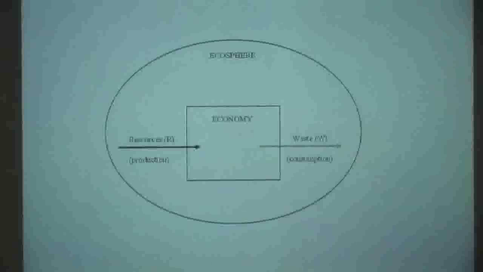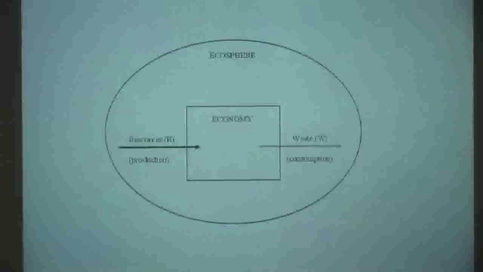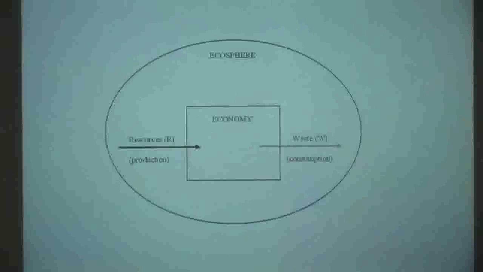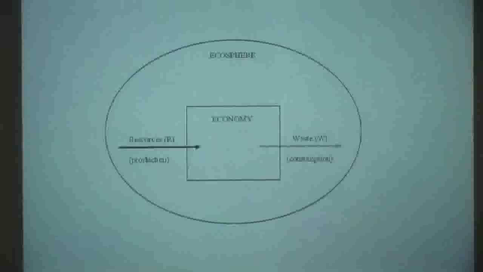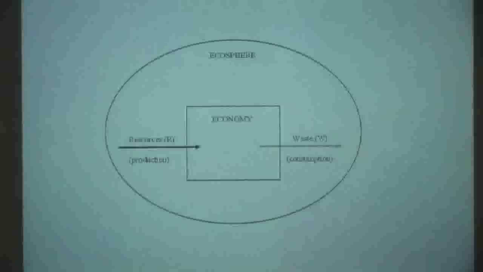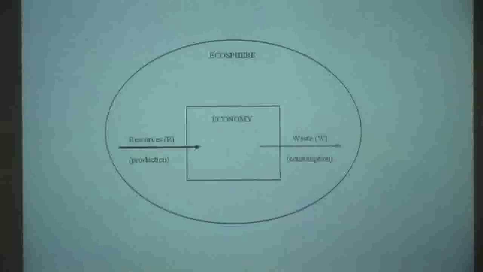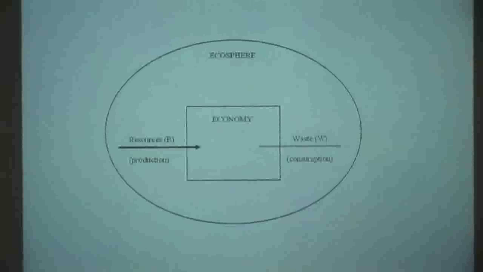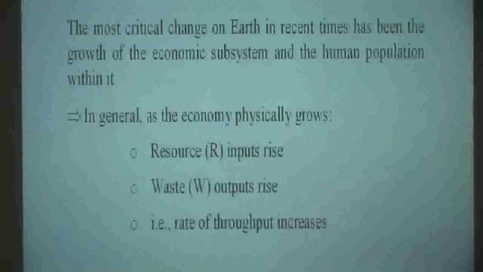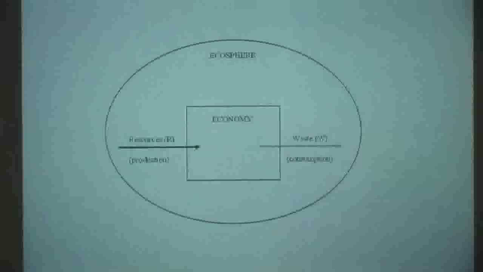The economy, of course, is a subsystem of the ecosphere, and essentially it relies upon the input of resources, which are needed for production purposes to produce our goods and services. And of course, once they're consumed, they exit the economy back to the natural environment as waste. This is sometimes referred to as the throughput, which is required to produce and maintain the physical wealth that makes up the economy.